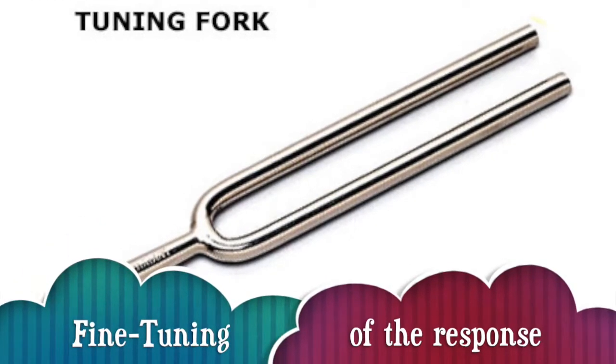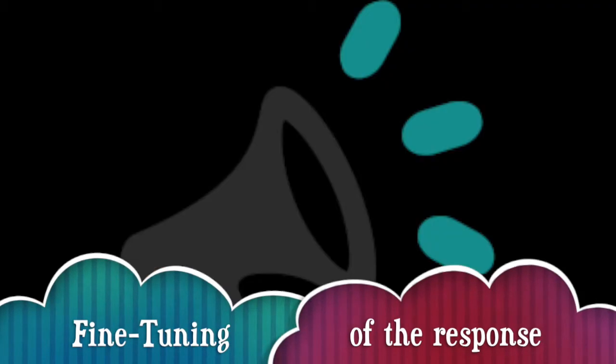Now we look at the fine-tuning of the response. Signaling pathways with numerous steps between a signaling event at the cell's surface and the cell's response have two important benefits. They amplify the signal and they provide different points at which a cell's response can be regulated. The overall efficiency of the response is also enhanced by scaffolding proteins. Another crucial point in fine-tuning the response is the termination of the signal.